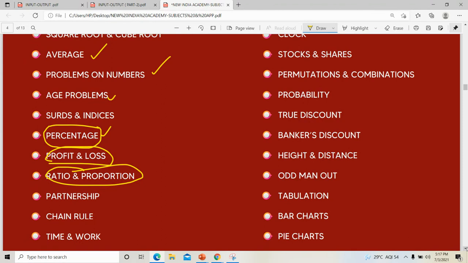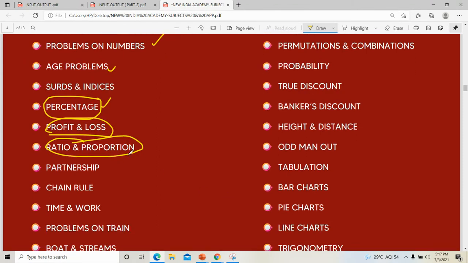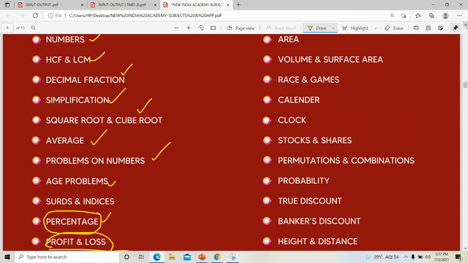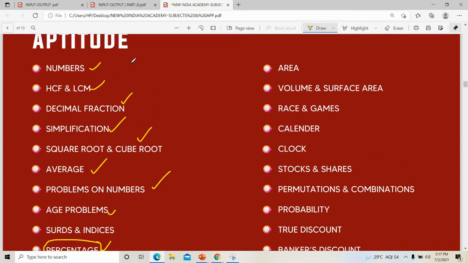So we need to focus on those things, and we have to know the ideas about numbers, LCM, HCF, etc. These are all needed for solving other topics like DI. We need to study this first in the case of quantitative aptitude.